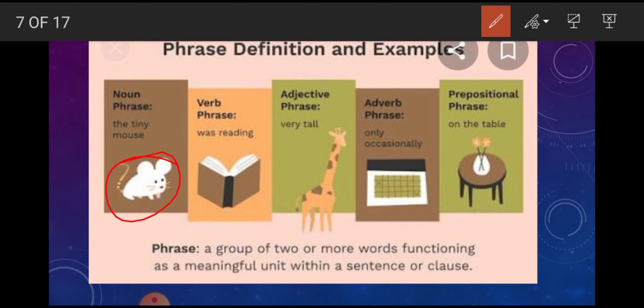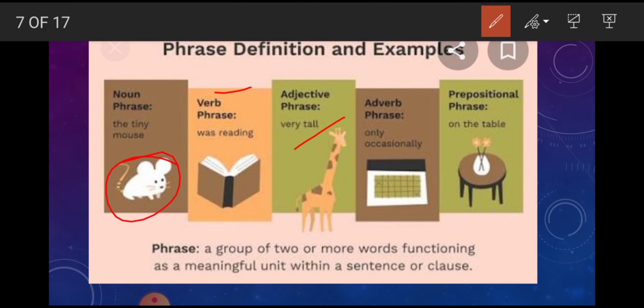Tiny mouse. Here we are talking about tiny mouse. It is a noun, so it is a noun phrase. Verb phrase: was reading. The action is going on there, so it is a verb phrase. Was reading is a verb phrase. Adjective phrase: very tall. Tall is an adjective, so it is very tall.